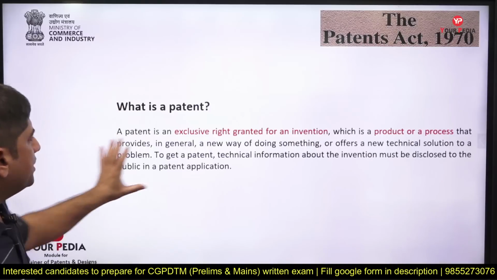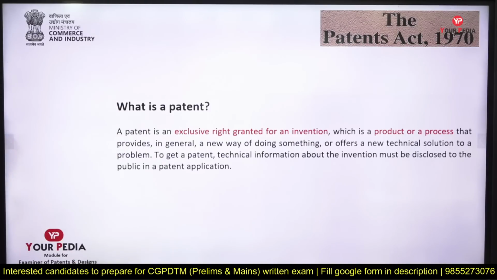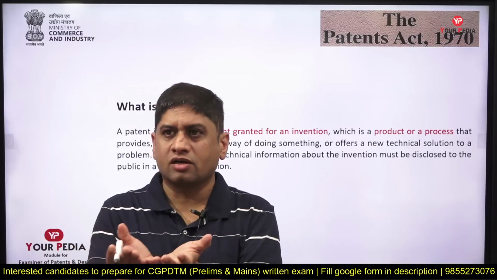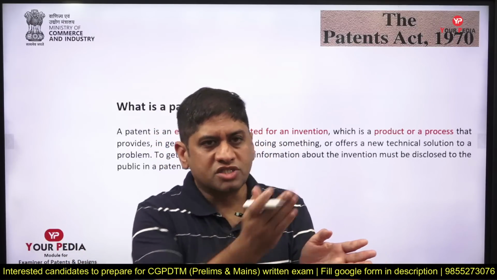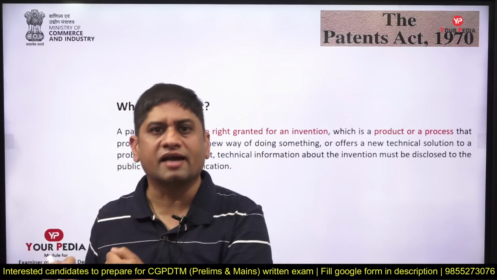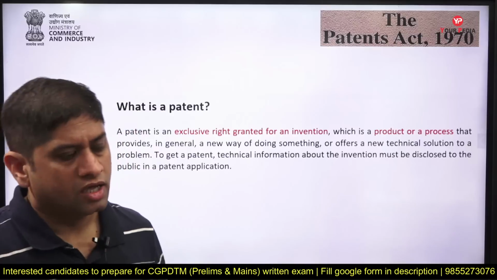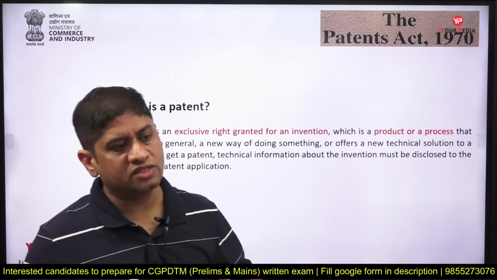A patent is an exclusive right granted for an invention, and it is given on products as well as processes. Suppose I am making something on a machine. Machining is a process, and whatever I get out of it is a product. Patenting can be done on both. You can have an invention in the form of a process, a particular way of doing something.